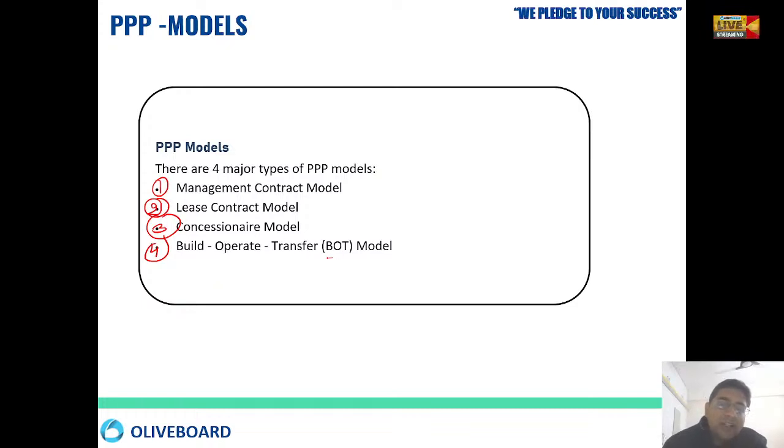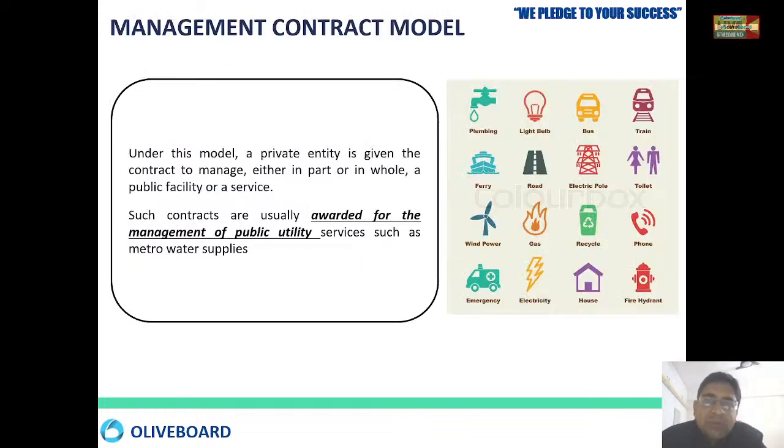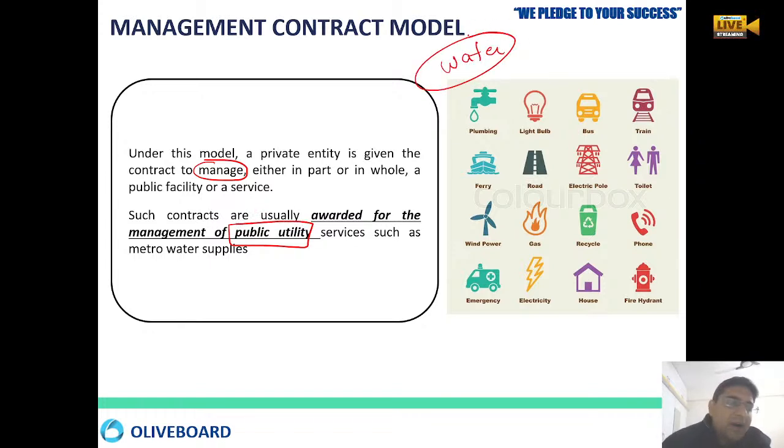Under the BOT model, a lot of other models are also there. Okay, right? Now under the management contract model, the contract is given only to manage either a part of it or the whole of it. Okay, you only have to manage, right? Like if some water supply has to be given, the private party will be told you just manage proper water supply, light, bus service, train services, ferry, gas, recycling, phone, wind power, anything. Okay, here only the management control is given.